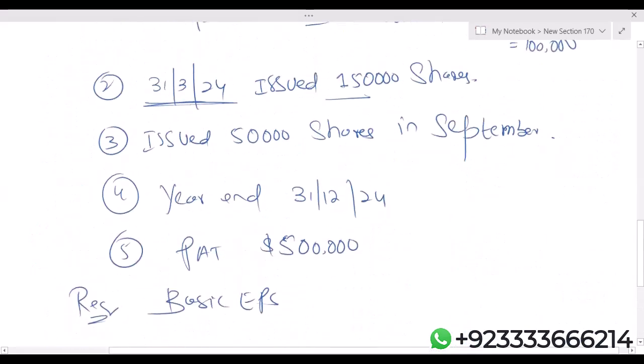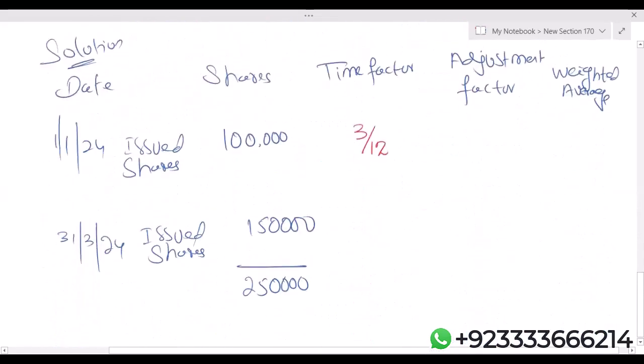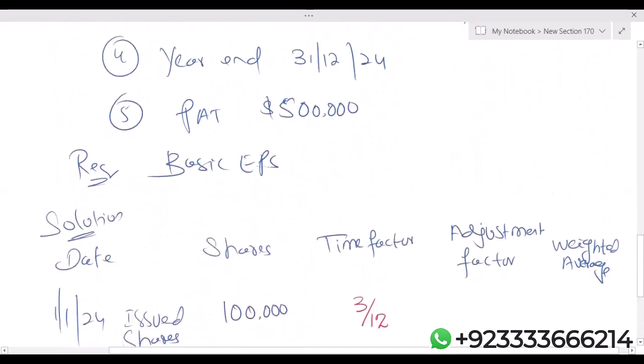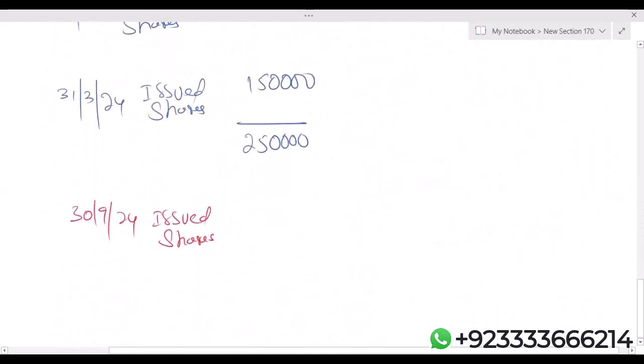Now, after March 24, they have issued 50,000 shares in September. Nothing is mentioned, so it is always the end of the month. 30th September 24, issued shares. How many shares have they issued in September? 50,000.